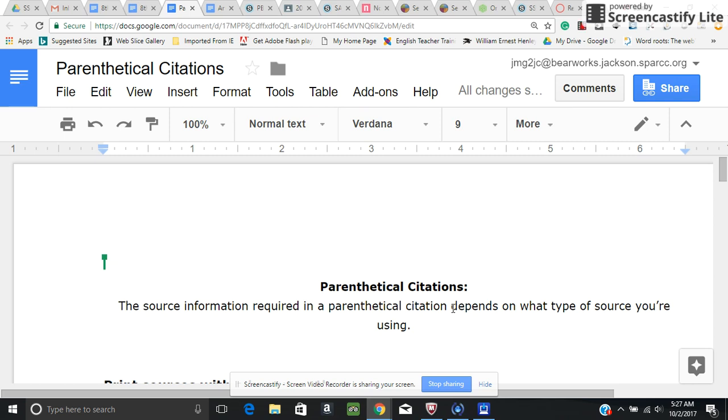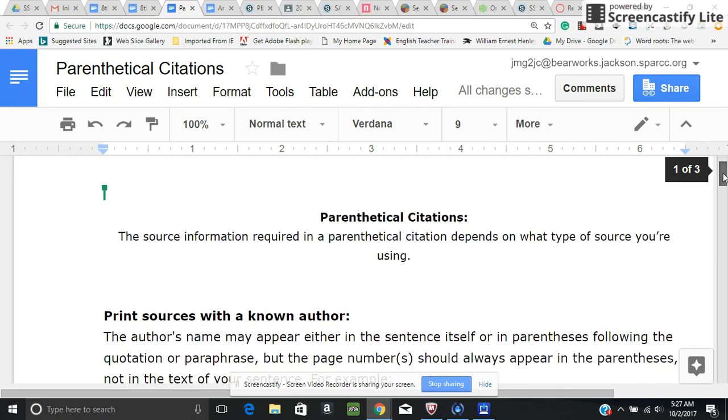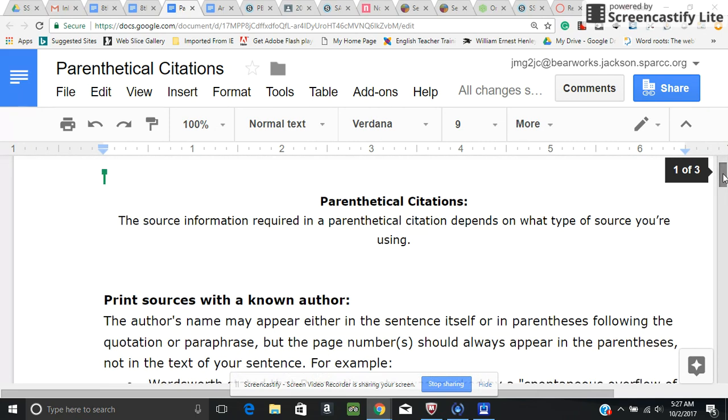I want to go over a few parenthetical citations that would apply to some of the work that you have done or you are currently doing. So with parenthetical citations, the source information required depends on which type of source you're using. So I'm going to go over a few here.